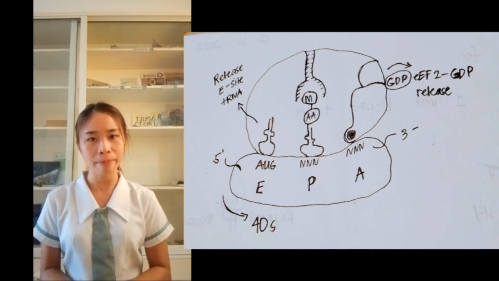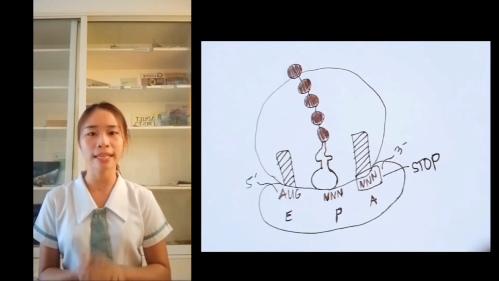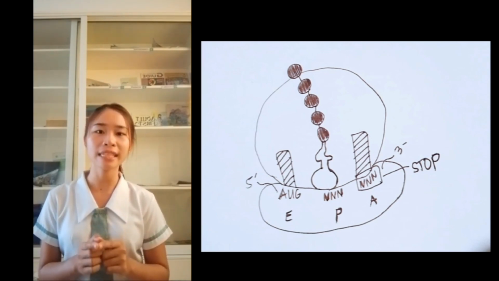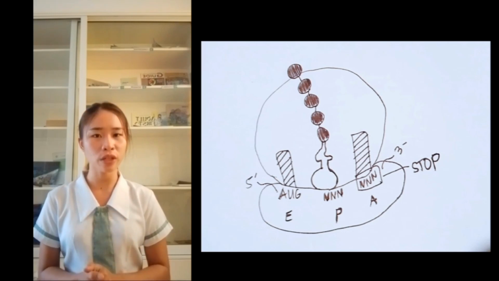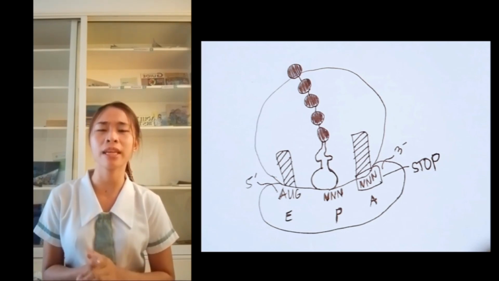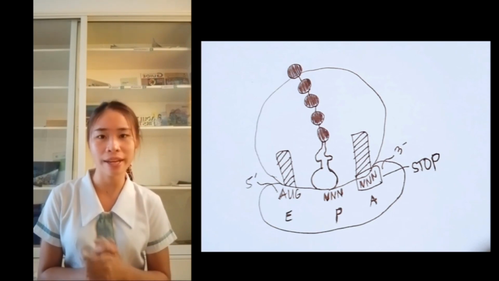In the next step, the P site is the only occupied site, where the amino acid chain is linked to the transfer RNA, and both the A and E sites are empty. This situation is like the starting complex except the amino acid chain is a bit longer, and this is ready for the next amino acid.